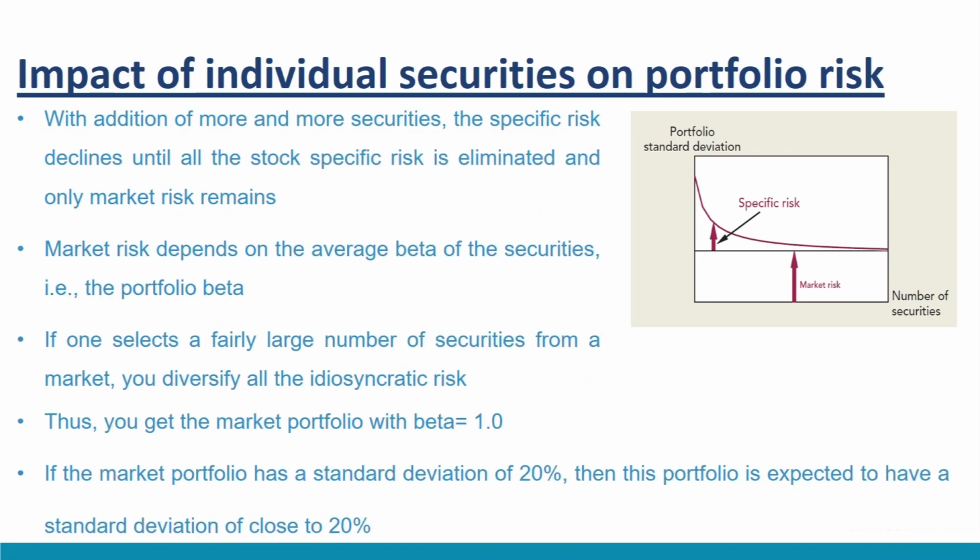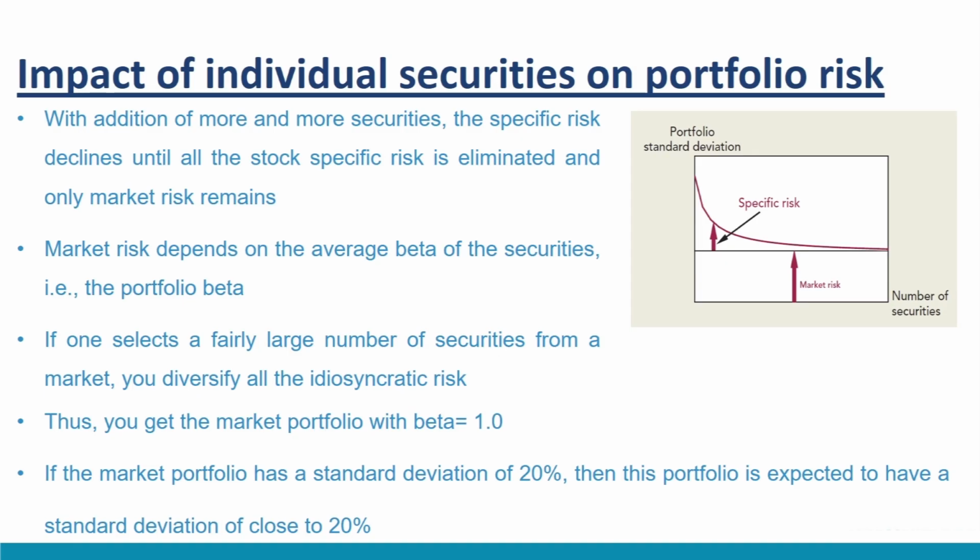The specific risk here declines until all the stock specific risk is eliminated and only market risk remains. That is why market risk is often referred to as the bedrock of risk, as it remains steady. Market risk depends on the average beta of the securities, that is, the portfolio beta. Therefore, if one selects a fairly large number of securities from a market, you diversify all the idiosyncratic risk and are left with the market risk only.